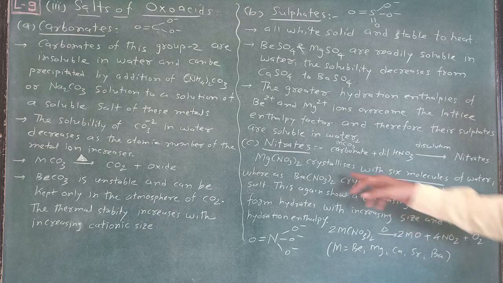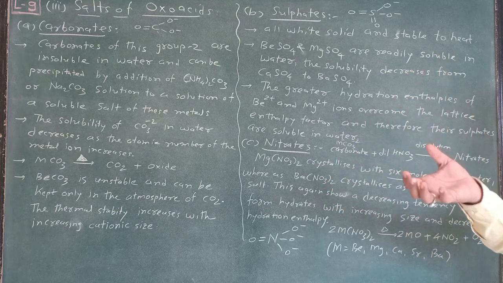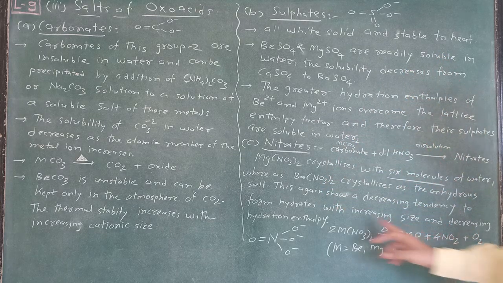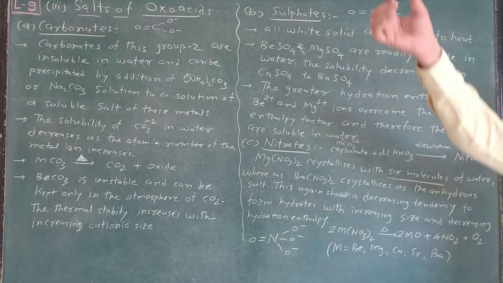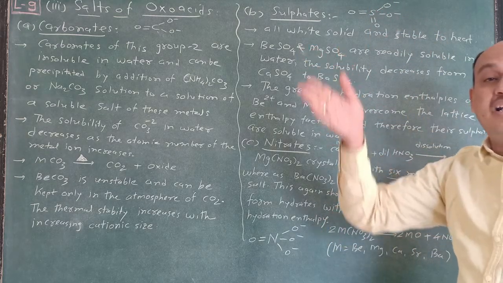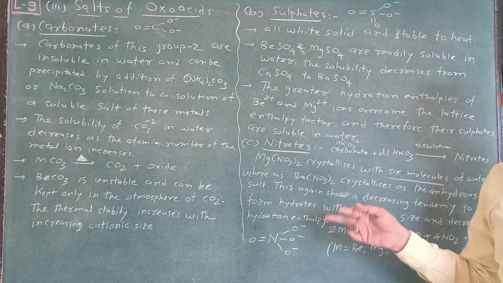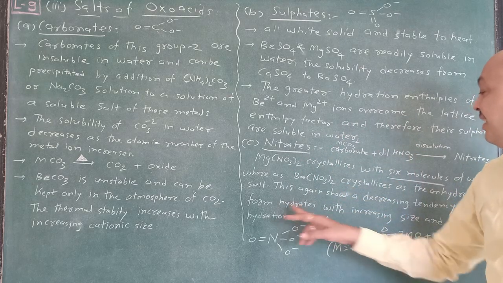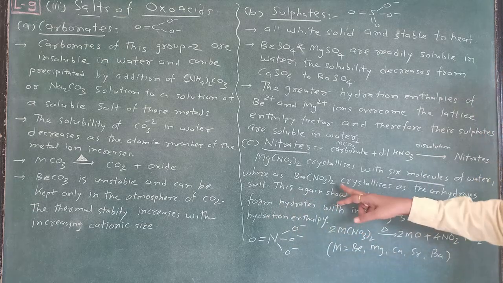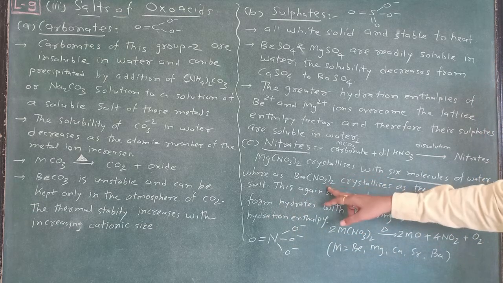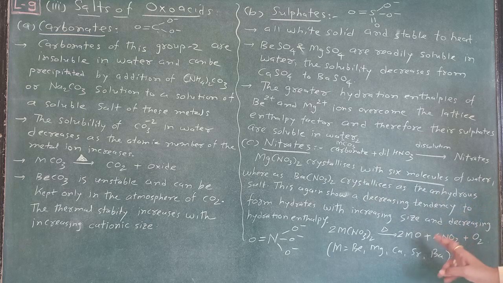Size is increased because barium has a larger size, and hydration enthalpy decreases. When we go from top to bottom, hydration enthalpy decreases, but ionic size increases, and that's why this type of formation takes place. Barium nitrate crystallizes as the anhydrous salt.